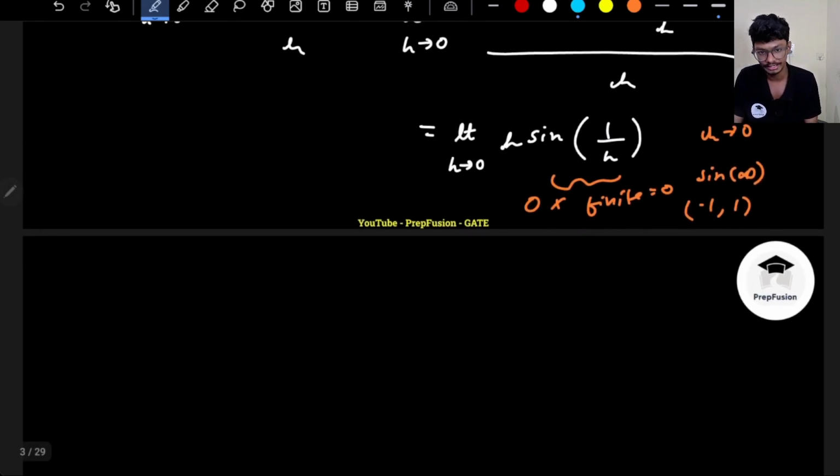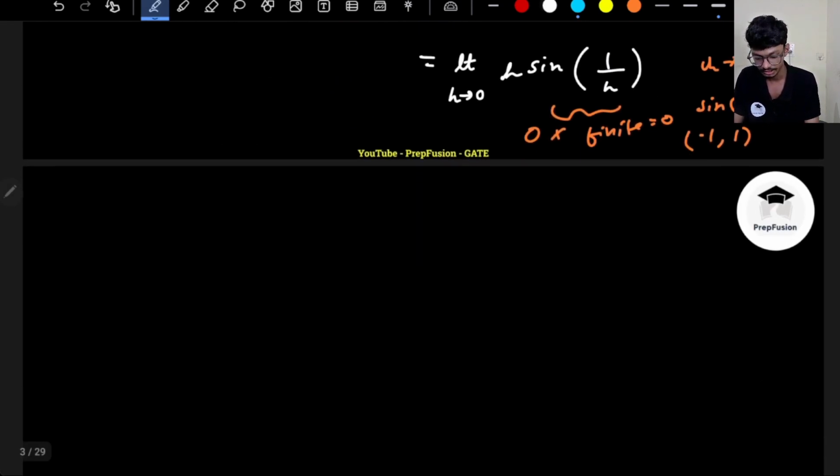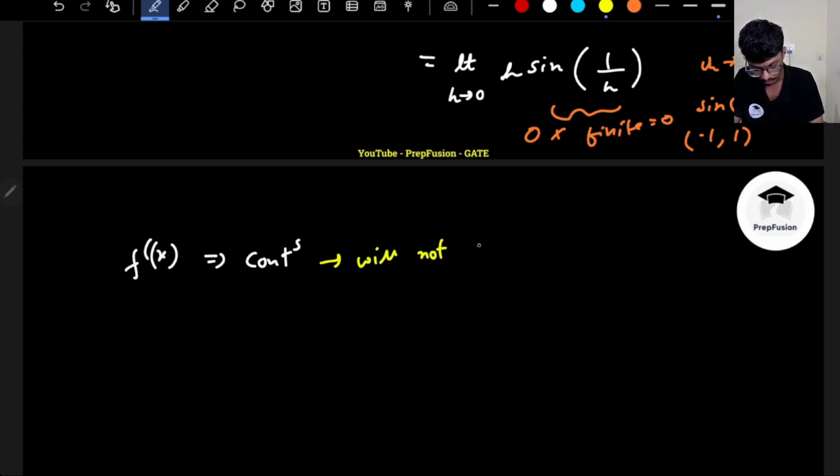Now, a few students might have a doubt because we used to solve using a different method, right? To check the differentiability, we used to differentiate the function, f dash of x, then check whether this function is continuous or not. Here this method will not work. Why will it not work?